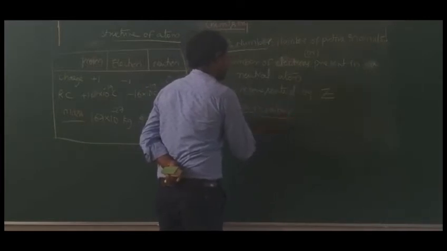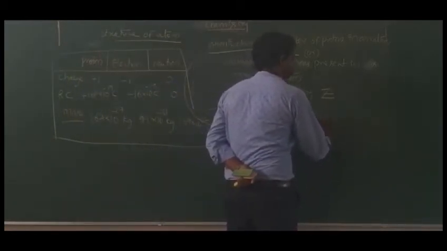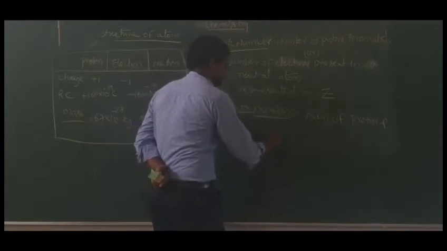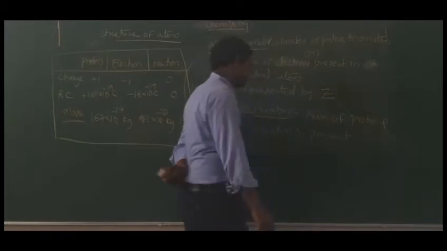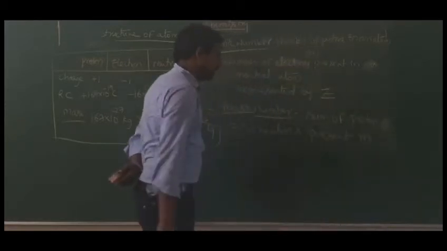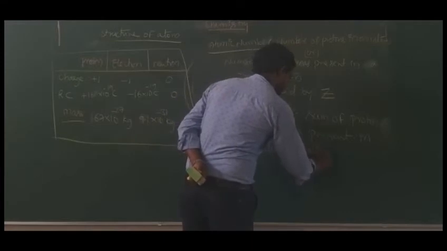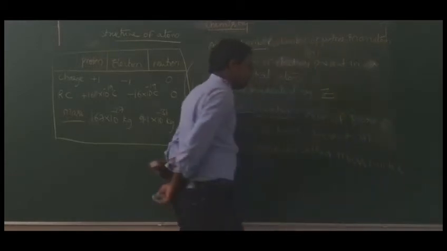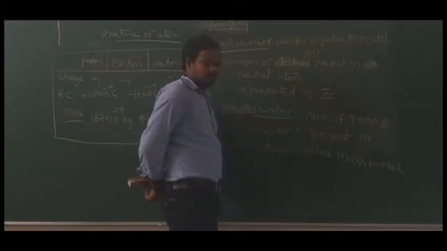What is mass number? It is nothing but the sum of protons and neutrons present in the nucleus of an atom, and it is called the mass number.